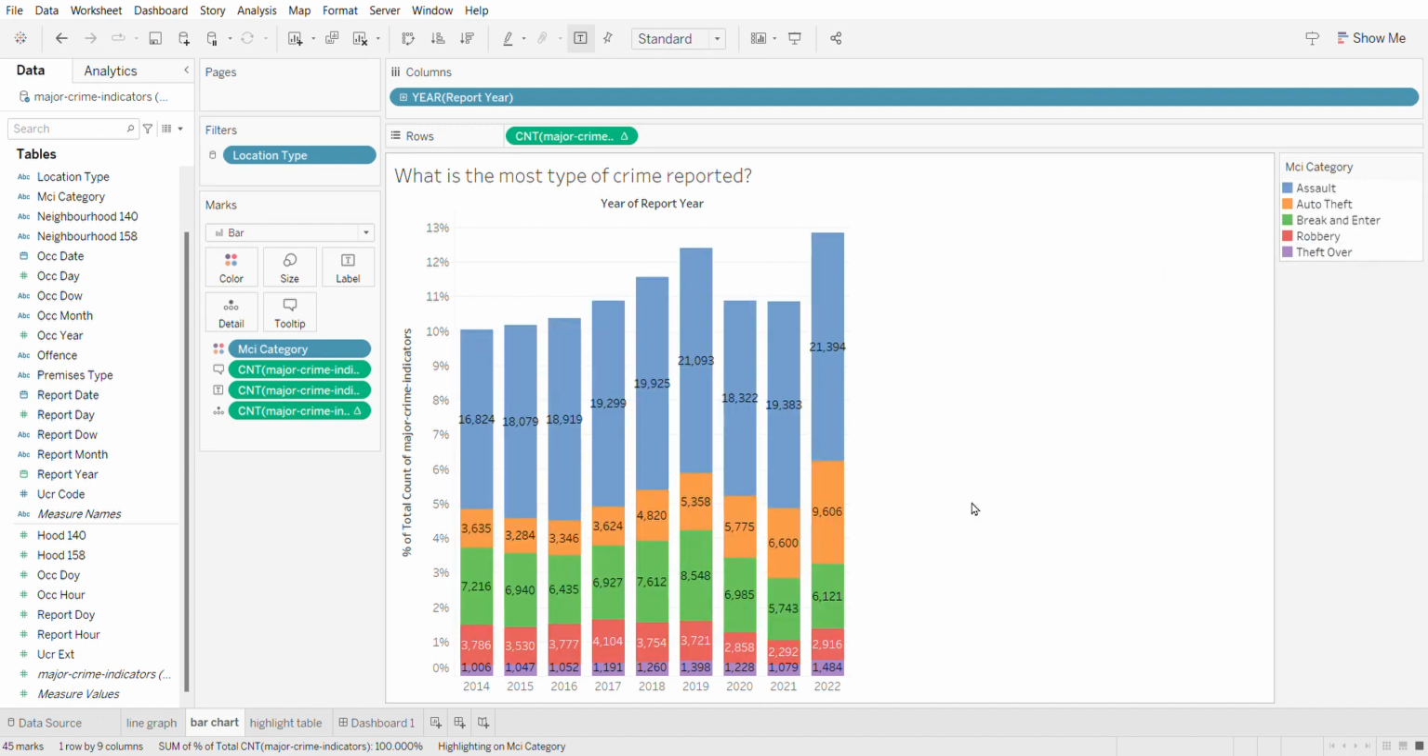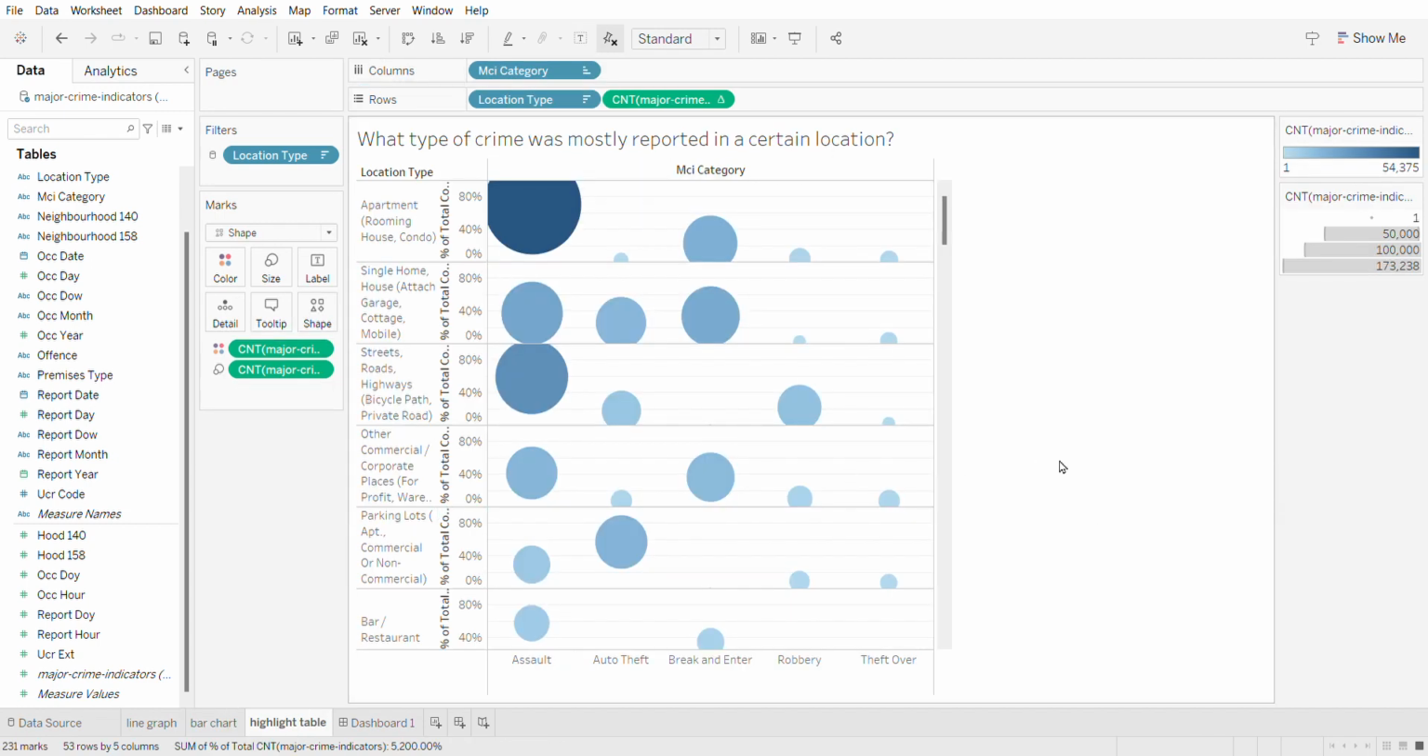I also added a tooltip for the caption to add and format the caption that I want to be seen in each category. This gives me a quick idea on the data presented. So to answer this question, we can say that assault is the most crime reported, and it's showing us that 2022 has the highest number of cases reported.